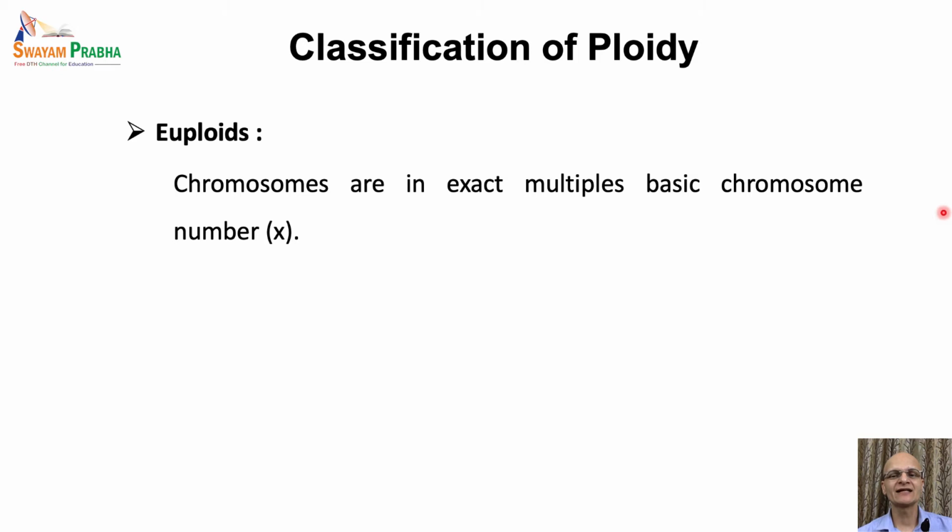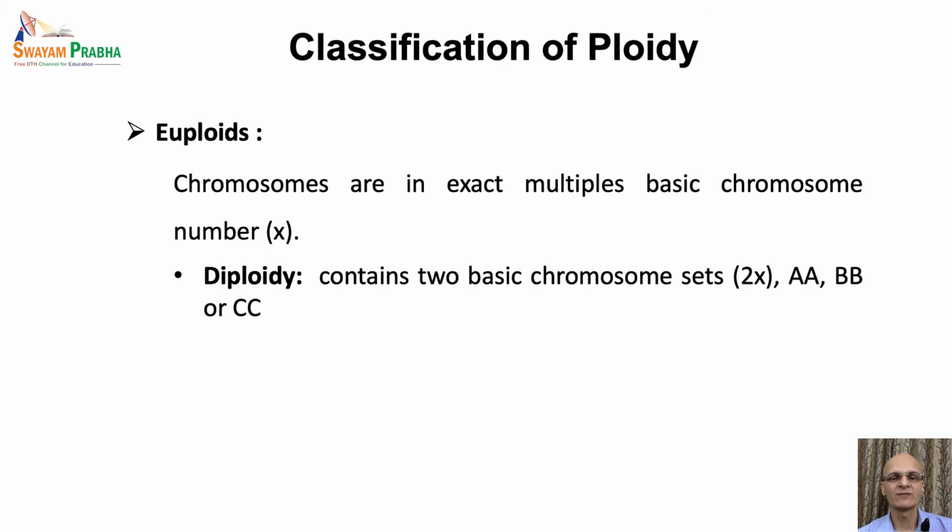So we can say that euploid genome complements have multiples of x, like 2 copies, 2x, or 4 copies, 4x. These are categorized as euploids, and if there are 2 copies we usually call them diploids. However, if the number is higher, 3, 4, 5 sets, they are usually called polyploids.